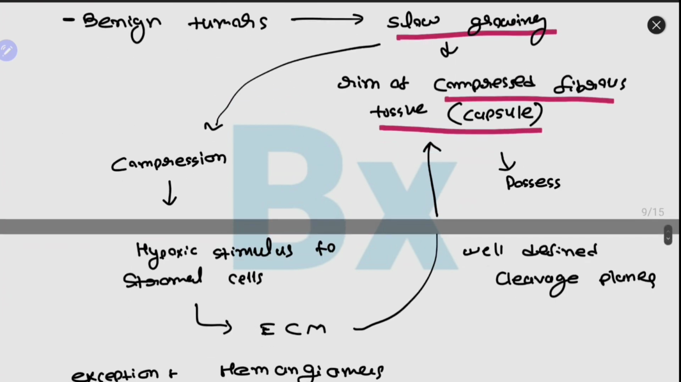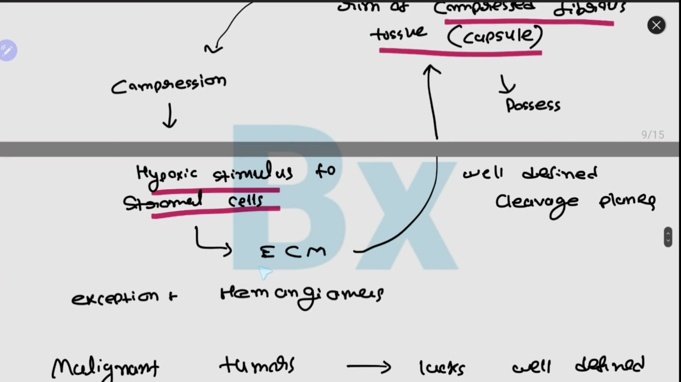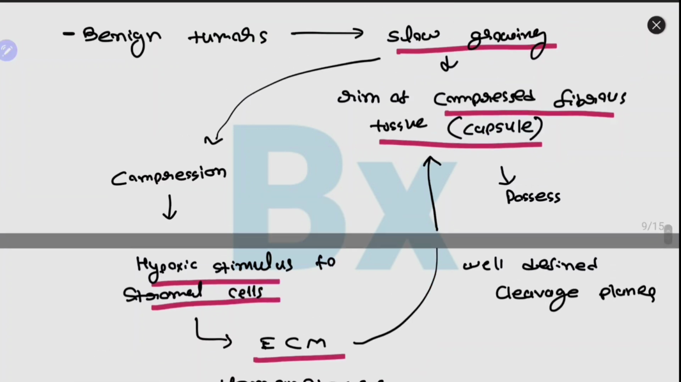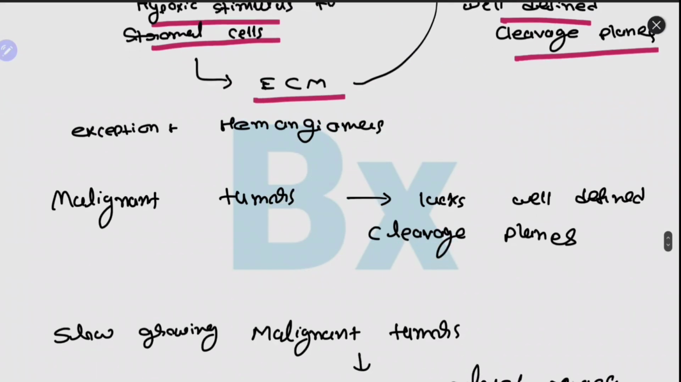As Robbins explains, these benign tumors are slow growing. They cause compression of the stromal cells like fibroblasts and other cells, which causes a hypoxic stimulus to the stromal cells. Due to this hypoxic stimulus, extracellular material is formed and deposited around the tumor cells, causing the formation of the capsule. As benign tumors possess capsules, they have well defined cleavage planes. Obviously there are exceptions: hemangiomas, which are tumors of blood vessels, don't have capsules.